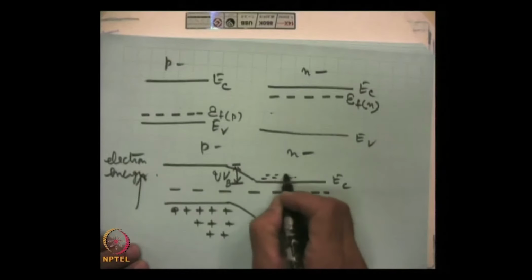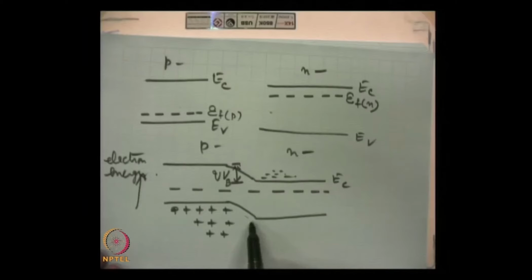So, there are electrons. These electrons do not have enough energy to cross over to the p type, because there is a potential energy difference. They should have this much energy at least, then only they will be able to cross over and move towards the p side. Similarly, this is uphill for holes. It was said earlier that electron energy increases upward, then hole energy increases downwards.